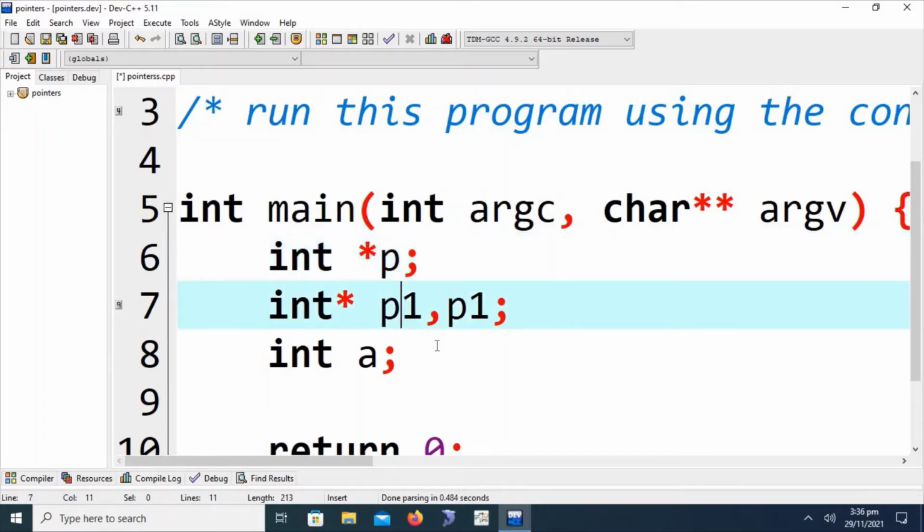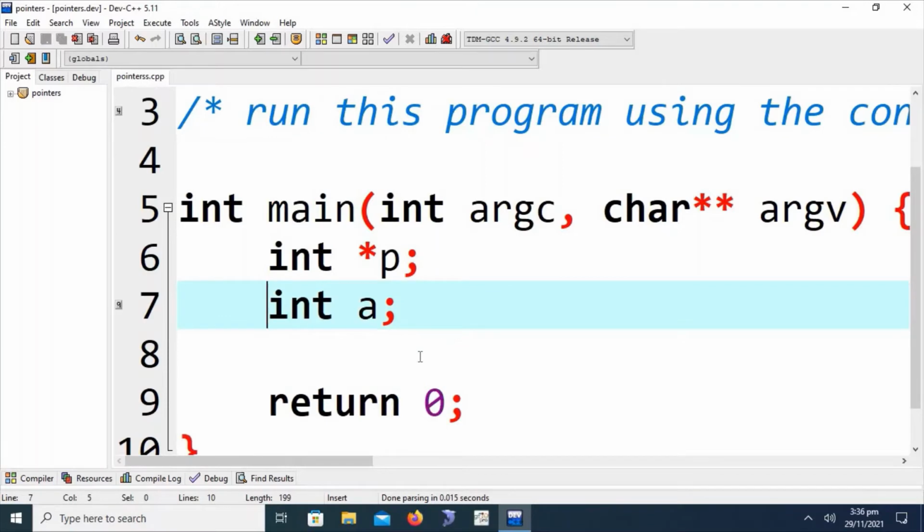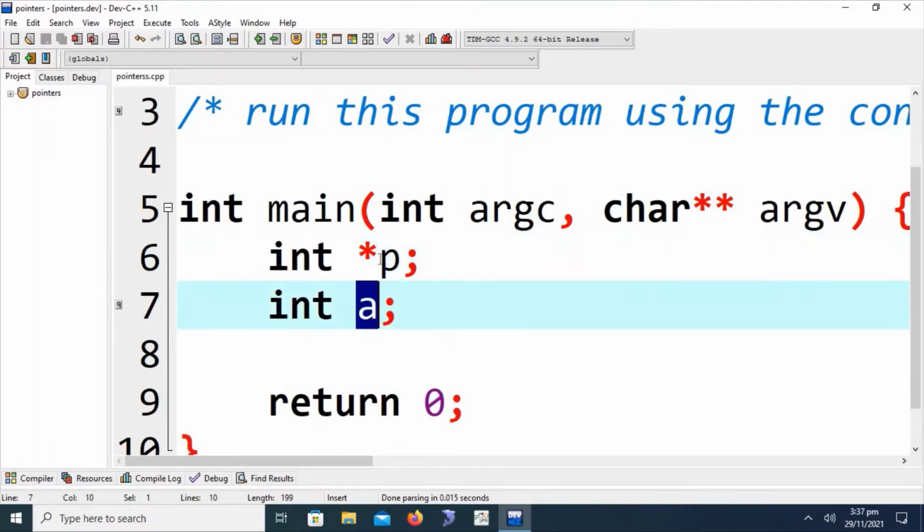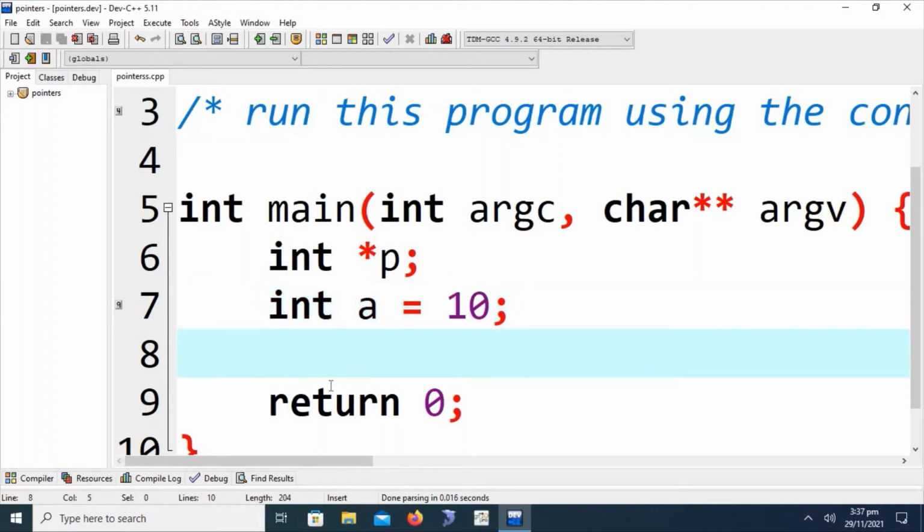Okay, let's make it simple. We have to save the address of the variable a in the pointer p and access the value of a using the pointer p. So let's start with the initialization line, int a = 10. Now we are giving the address of memory location a, as we have discussed before, to the pointer p. Here we can see that pointer p is holding the memory location of variable a. How and why? Because we are using the ampersand operator.